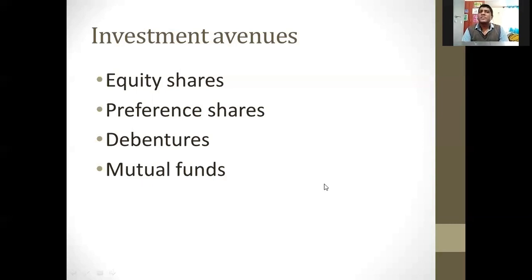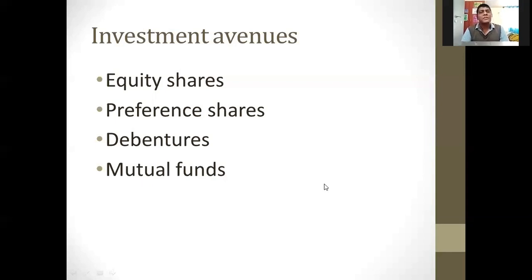And what are debentures? Debentures are in the form of certificates. It is also known as loan capital. Debentures can create a charge on the assets of the company. It is simply like a loan capital. Instead of taking a loan from financial institutions, companies can borrow money from the public. That is known as debentures.